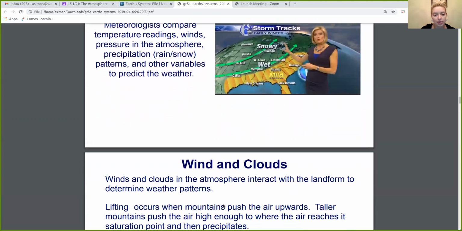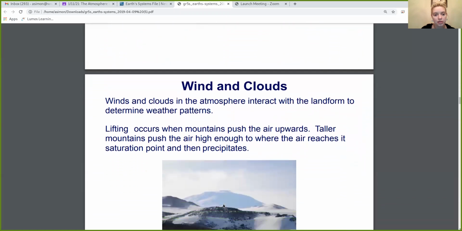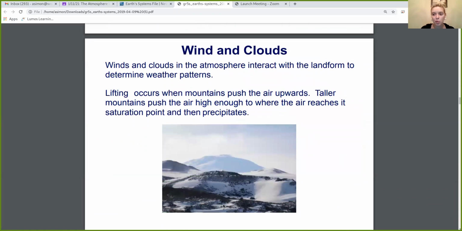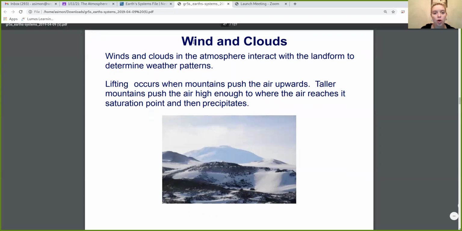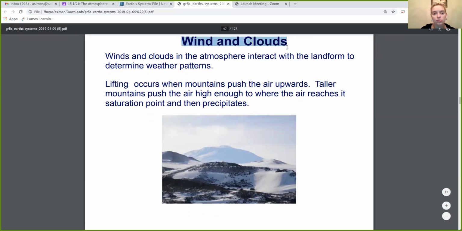All right, moving on. So what determines these weather patterns that meteorologists study? Well, that is the wind and the clouds. And we're going to talk about 3 particular things that happen with the winds and clouds, okay? So go ahead and add this into your notes. So wind and clouds.